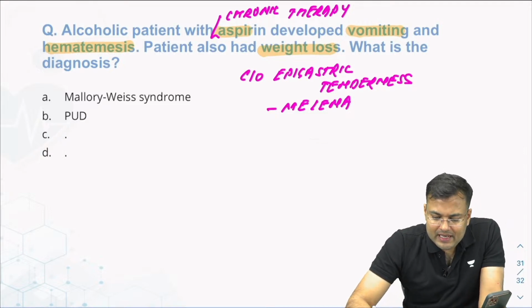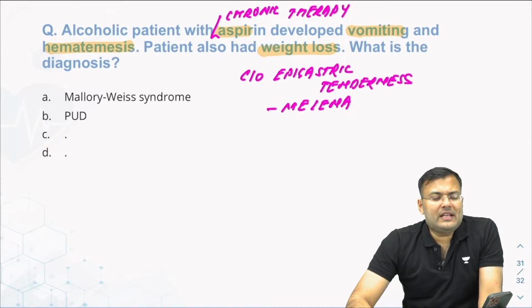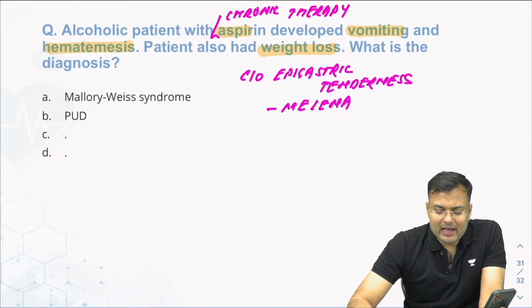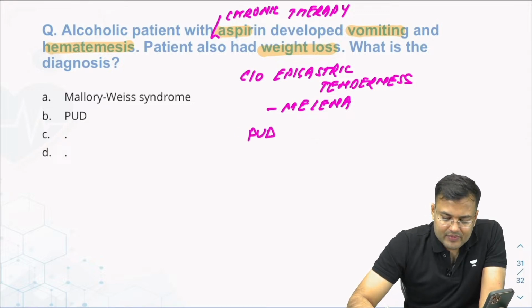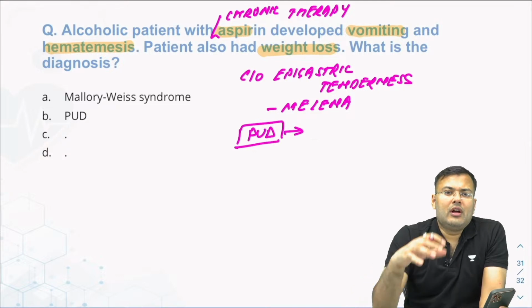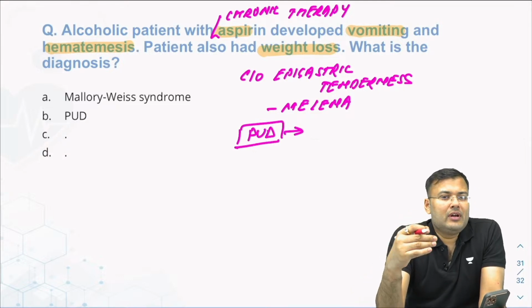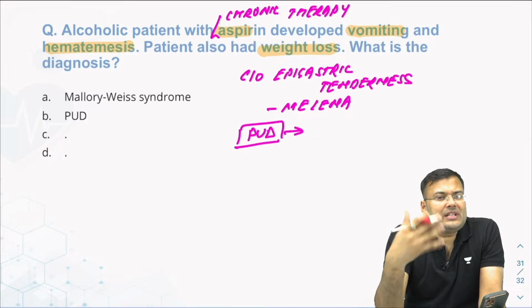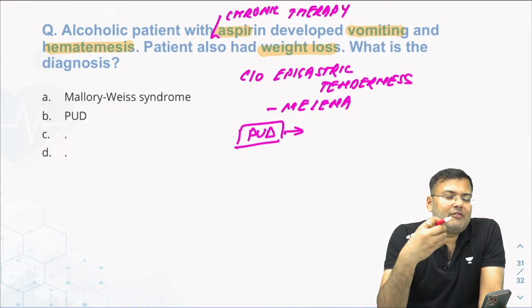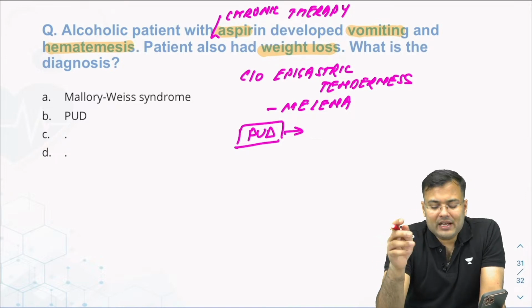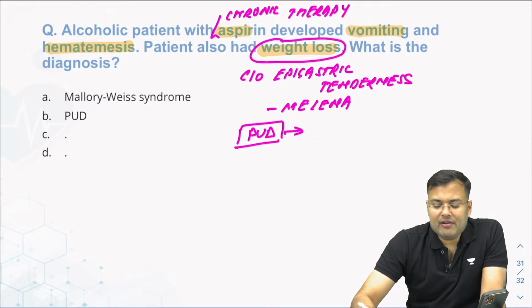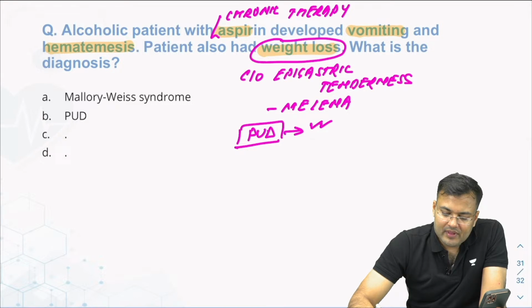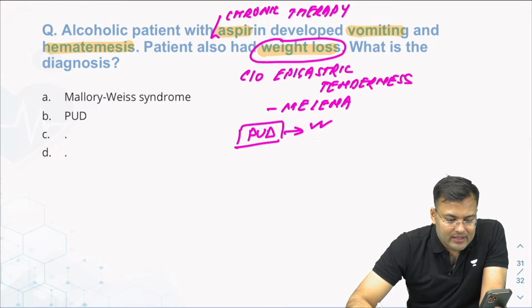Okay, there was epigastric tenderness and melena. So if there is a history of melena, epigastric tenderness, and the patient occasionally took alcohol, it is because of peptic ulcer disease. Since there is melena also, what happens in Mallory-Weiss syndrome is acute. Whenever the patient is having hematemesis, there is a partial tear of mucosa and submucosa. If the patient has a long history and weight loss also, clear? So all these findings are suggestive of what? Peptic ulcer disease. So this patient is having peptic ulcer disease.